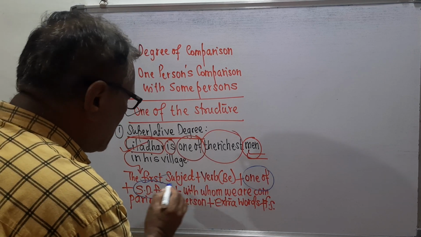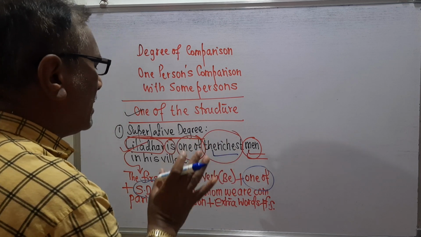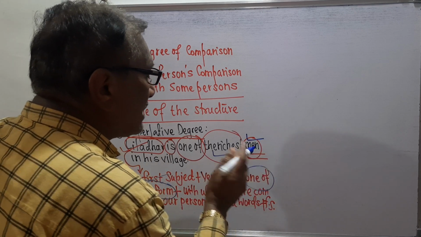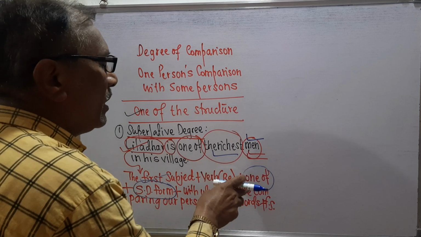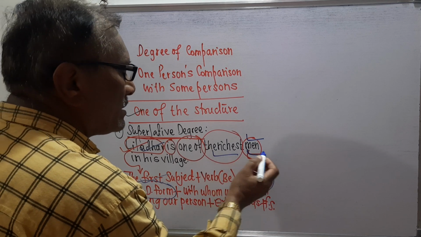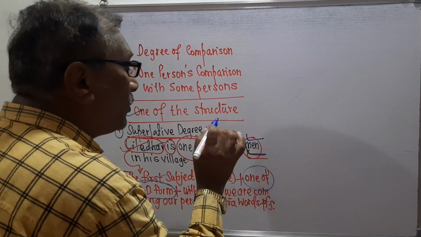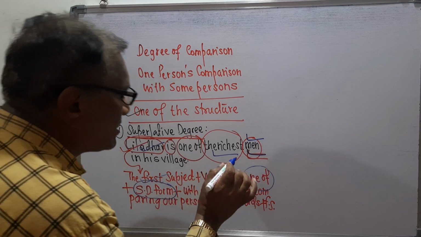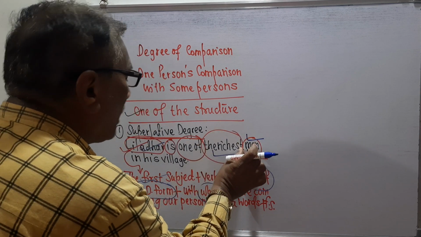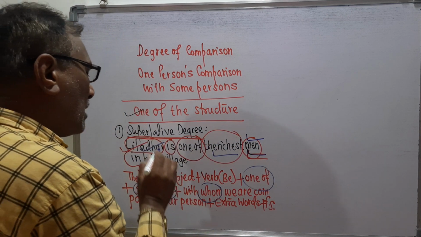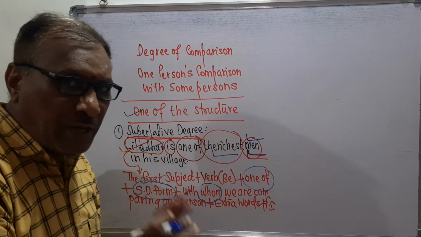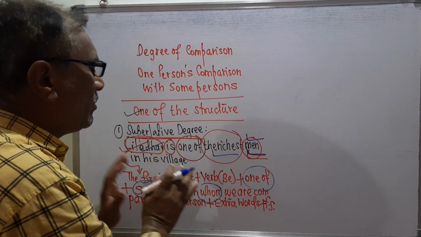Then we take the second subject with whom we are comparing our first person. This second person is always plural. Then there are the extra words, and then the full stop. In this way, we can always speak and write the superlative degree.